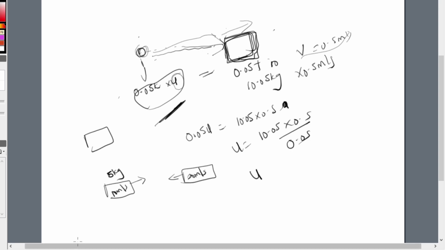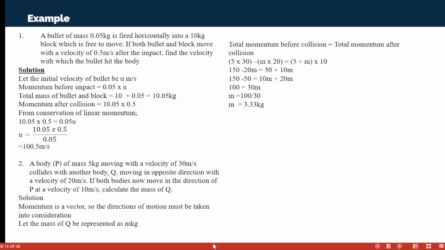Okay, so what happened when they met? I said moving in opposite direction with a velocity of 20 meter per second. If both bodies now move in the direction of P at a velocity of 10 meter per second, calculate the mass of Q. So what this is just trying to explain is the two of them met.